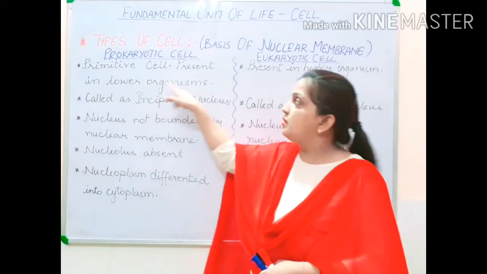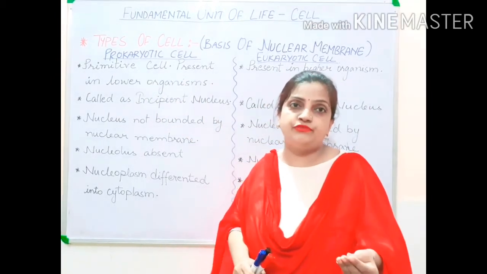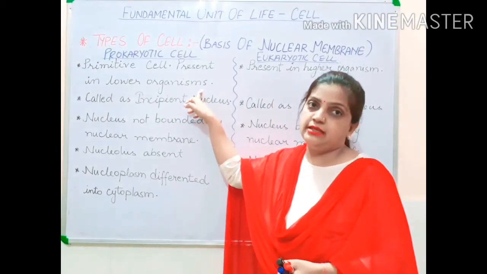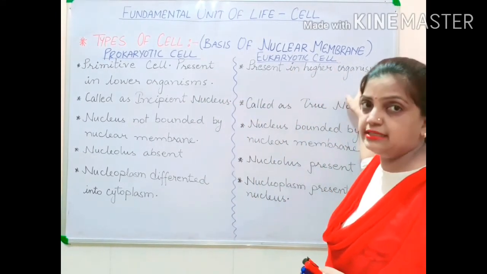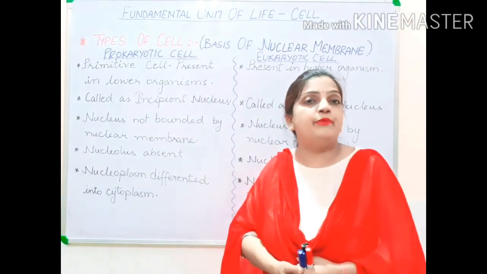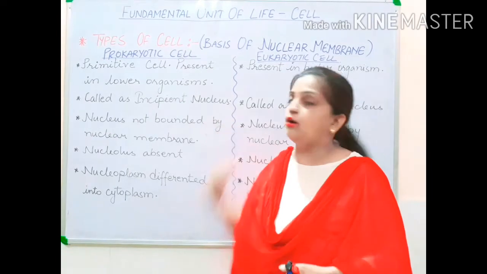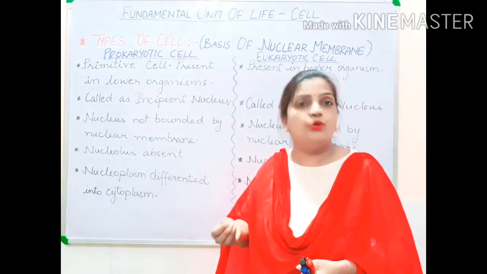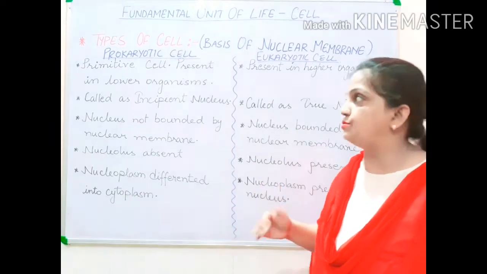So primitive cell is present in lower organisms. Lower organisms means microscopic organisms which are made up of a single cell. So they are called lower organisms. And when we say eukaryotic is present in higher organisms, it means these organisms are complex organisms. That means they are made up of multiple numbers of cells. Prokaryotic is in organisms which are made up of a single cell, or they are very minute microscopic structures. So prokaryotic can be considered as microscopic structures also.